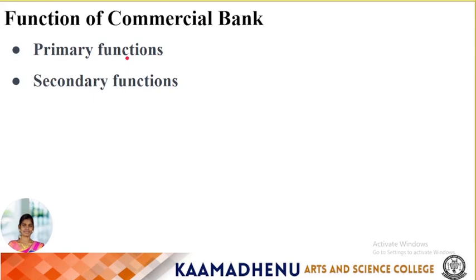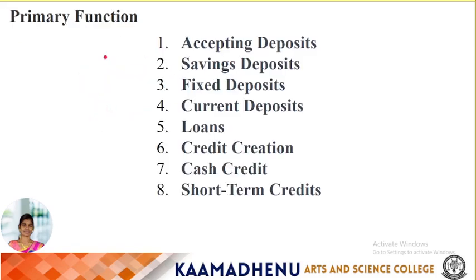Next, functions of commercial banks: primary functions and secondary functions. The main functions are primary and secondary. What are the primary functions? There are eight types of primary functions. First one, accepting deposits, then savings deposit, fixed deposit, current deposit, loans, credit creation, cash credit, and short-term credits. These are the eight different types of primary functions.